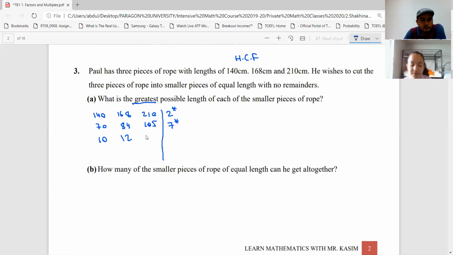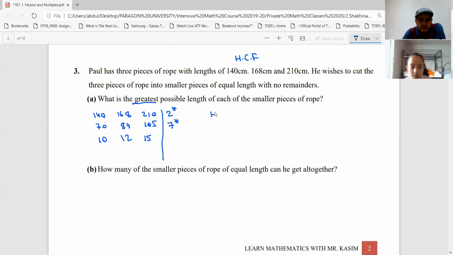15. Oh, 15. No. Because the last digit is 5, right? So it should be either 5 or 15 or 25. 5 is too small, 25 is too big, so it is 15. Because the last digit is 5. And as I see here, 10, 12, 15, they do not have any common factor, right? So we can stop here.